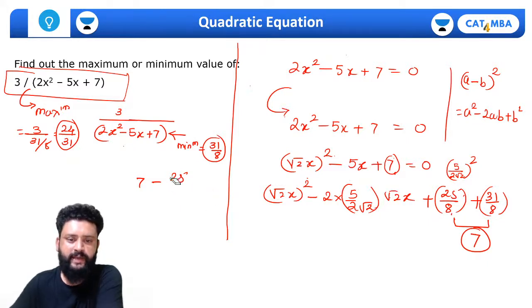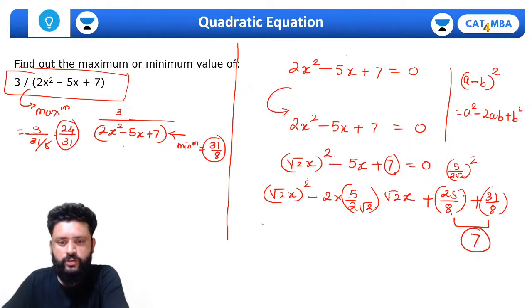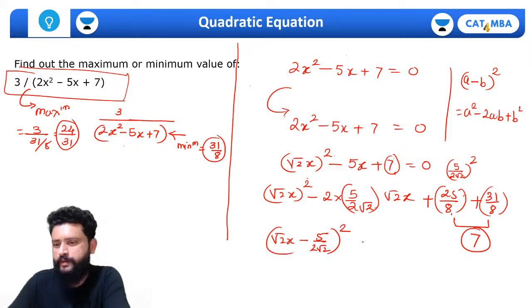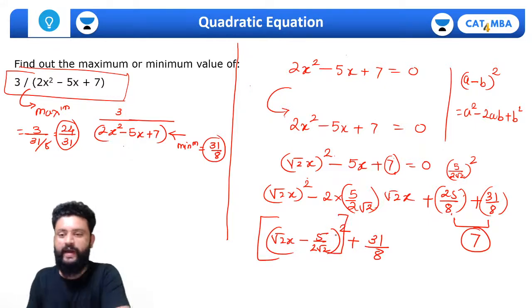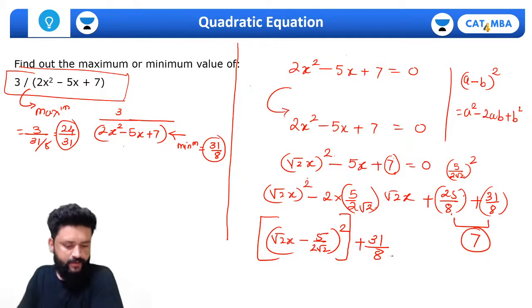ये last part समझ में आया तुम्हें Megha? Yes. So अभी अगर तुम इस equation को देखोगे, this is √2x minus 5/2√2 whole square plus 31/8। अब देखो ये एक perfect square number है, तो perfect square method हम इसलिए बोलते हैं इसको, क्योंकि हमने इसको perfect square में लिखा और constant में से कुछ part अलग से रख दिया, right?